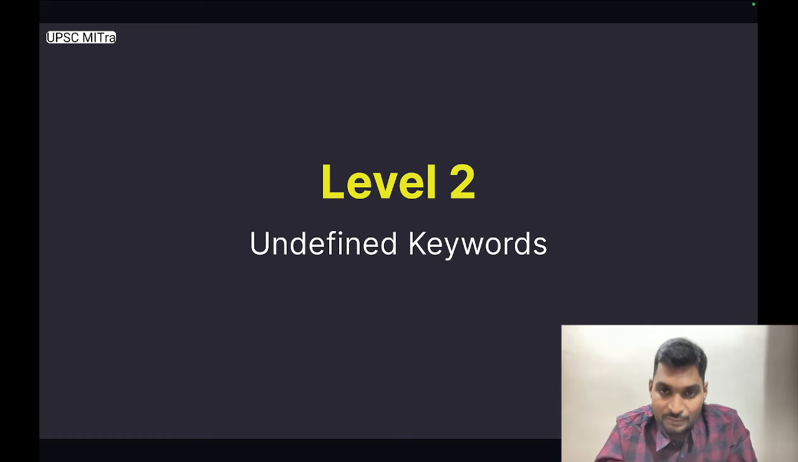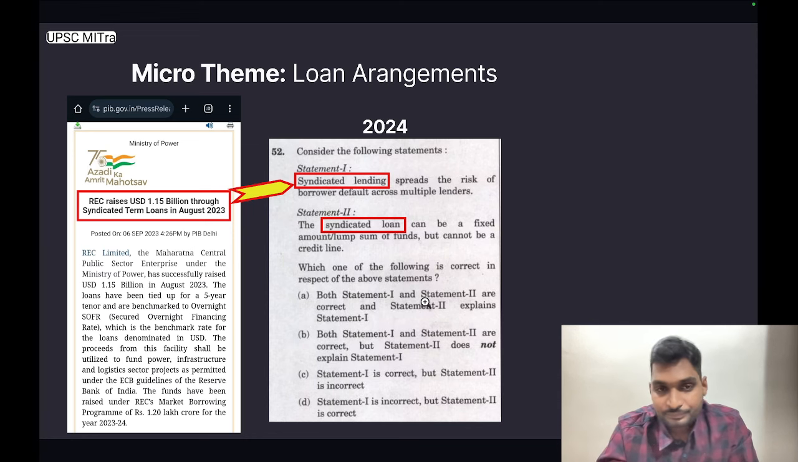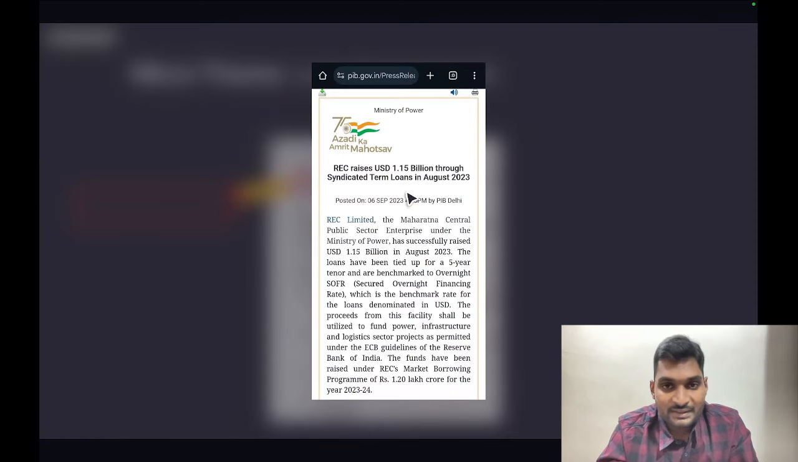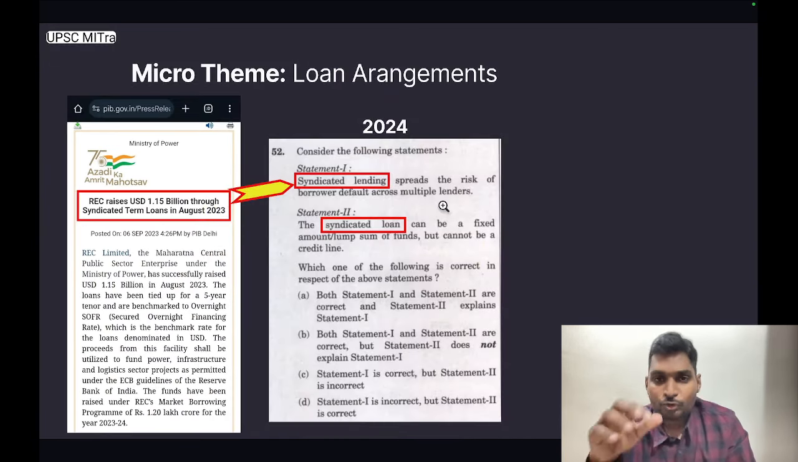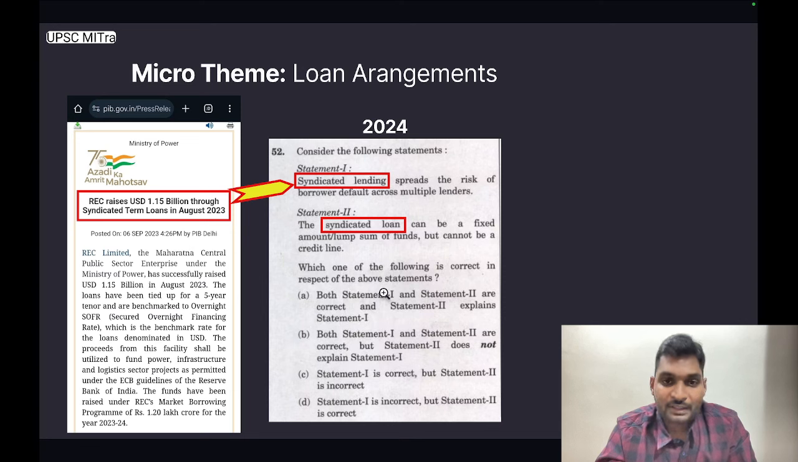Let's understand with the help of examples. The first micro theme under level 2 is loan arrangements, and this particular release is from Ministry of Power dated 6 September 2023. It is titled REC raises US dollar 1.15 billion through syndicated term loans in August 2023. So syndicated term loans, UPSC picked this information and framed this question in prelims 2024.